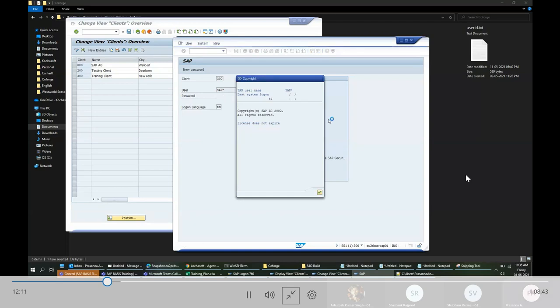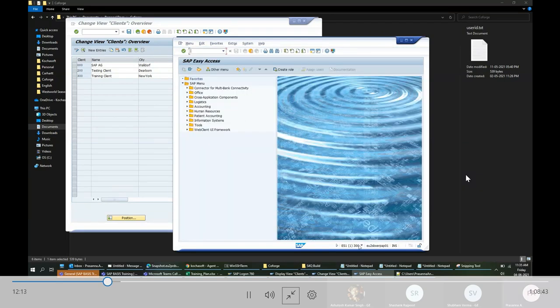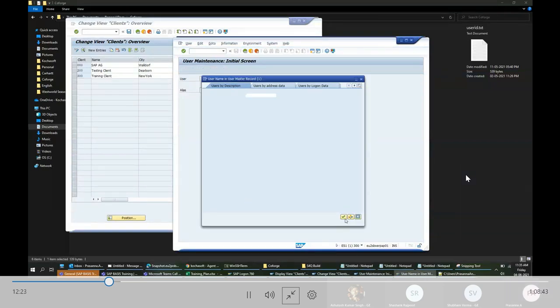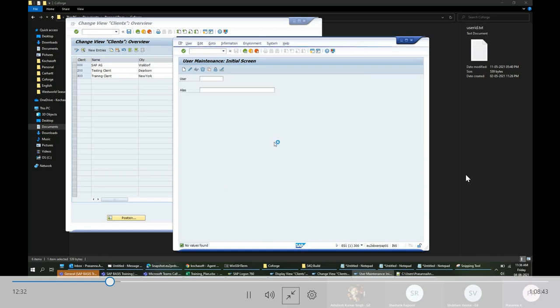If I go to SU01 here and check whether there are any users, there will not be any. It will be blank. There is no user, nothing; just an empty container. So first I want to fill this client with the necessary data, like customizing data. I have to fill this client with everything.